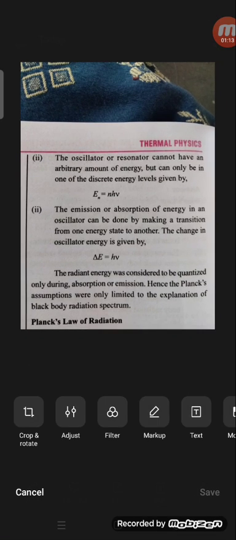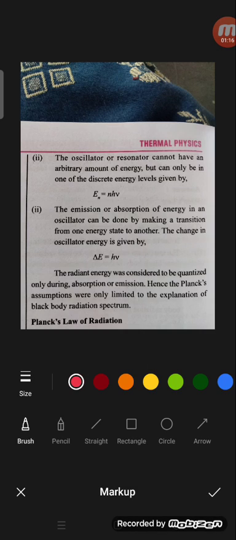The next assumption is that the resonator or the oscillator cannot have an arbitrary amount of energy but can only be in one of the discrete energy levels. The allowed energy is given by the formula En = nhν. What is meant by discrete? These are discontinuous energy levels which follow integral multiples, En = nhν.